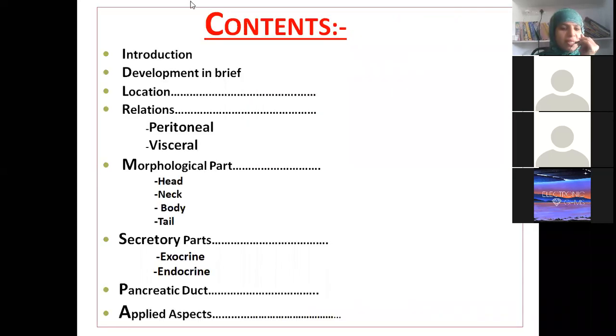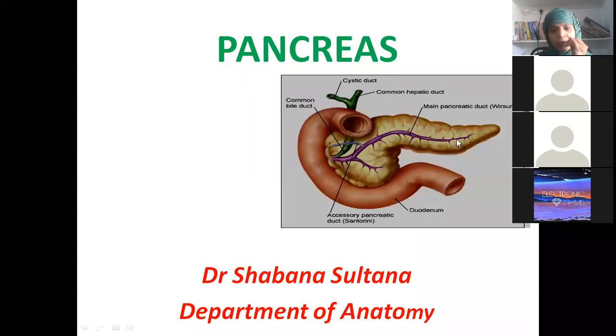Just like a brainstorming session, I have asked you those questions. We will see the introduction, development in brief, location, its peritoneal relations and visceral relations. As Lokesh told us, its parts like head, neck, body, tail, the secretory parts, exocrine part and endocrine part, and of course the pancreatic ducts. How many pancreatic ducts do we have? One, ma'am. Only one, or did I tell any more? We have two, beta: the major pancreatic duct and the accessory pancreatic duct, isn't it?